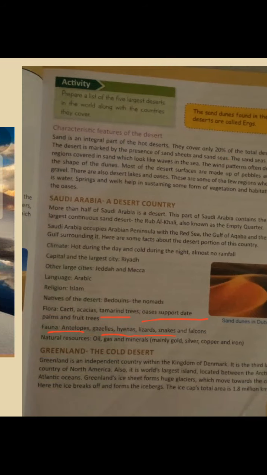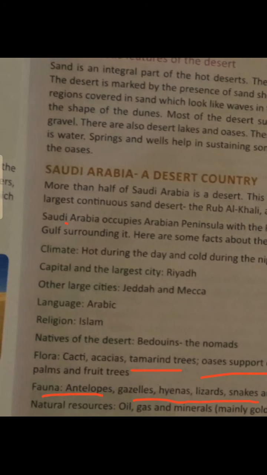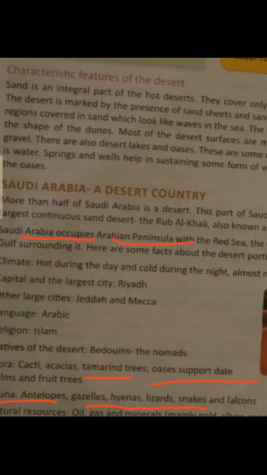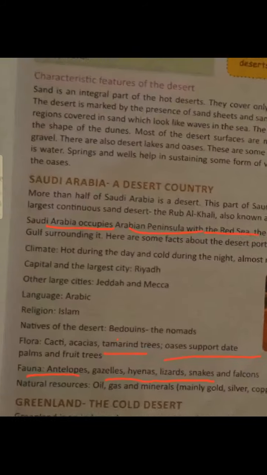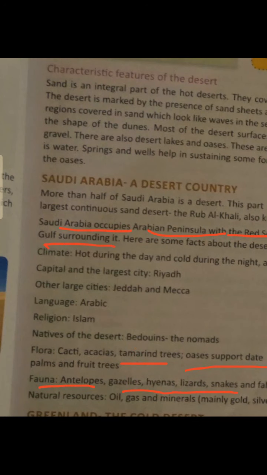Empty quarter. So Saudi Arabia contains the world's largest continuous sand desert, Rub al Khali. It is also known as the Empty Quarter. Remember this one. Saudi Arabia occupies the Arabian Peninsula, with the Red Sea, the Gulf of Aqaba, and the Persian Gulf surrounding it. So Saudi Arabia is covered by these water bodies: the Arabian Peninsula, then the Red Sea, then the Gulf of Aqaba. Alright, you remember this.